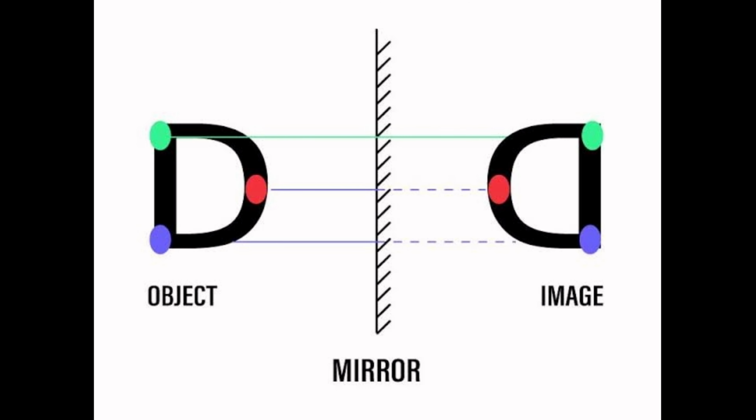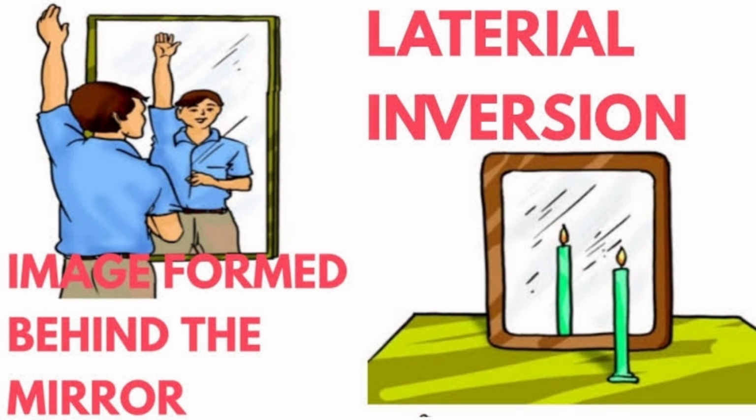Now children, our next topic is lateral inversion. So you all are standing in front of the mirror and you are seeing your image. So which hand does your image raise? Whenever you are standing in front of the mirror, the image formed is laterally inverted. So this is called lateral inversion. In lateral inversion, the left side of the object appears on the right and the right side appears on the left, as happens in the image seen in the plane mirror. Okay, so this is called lateral inversion.